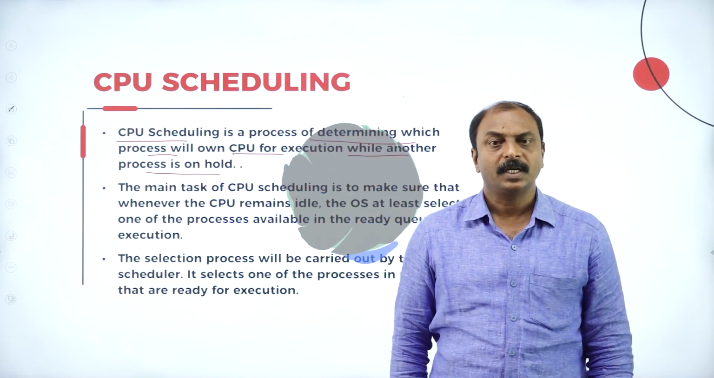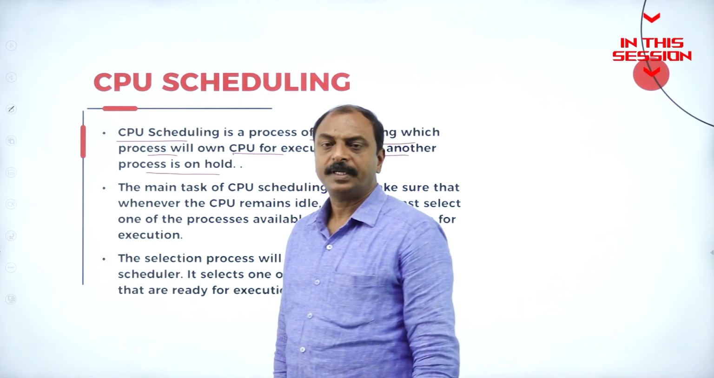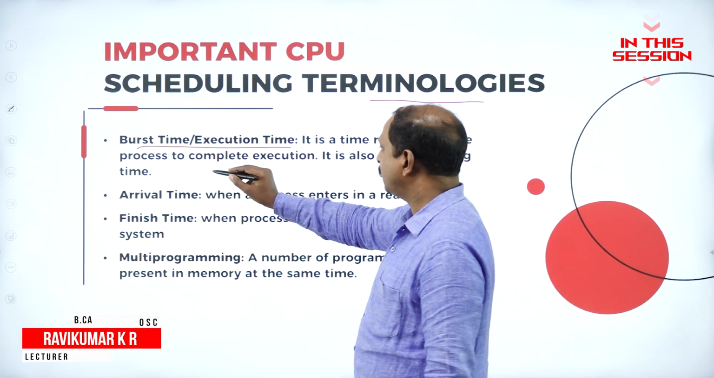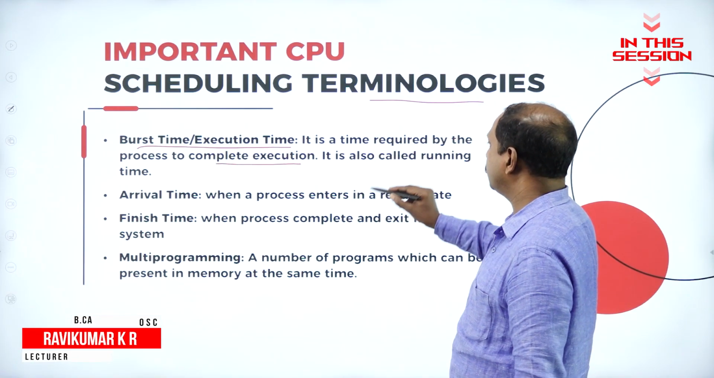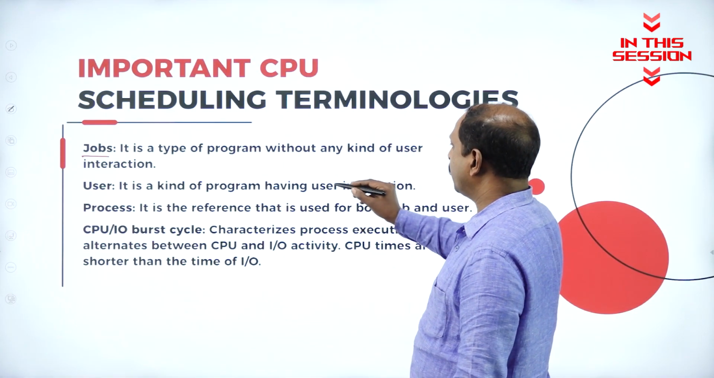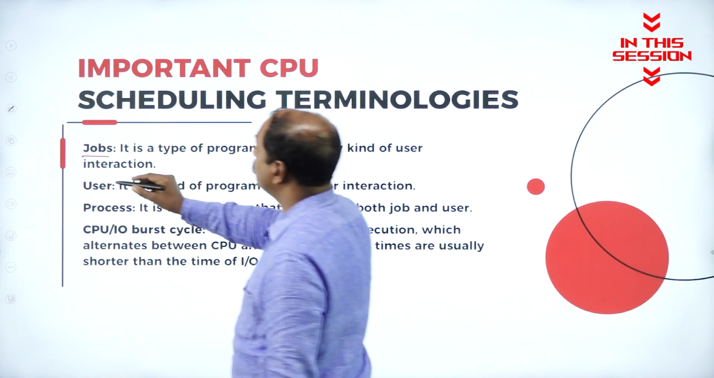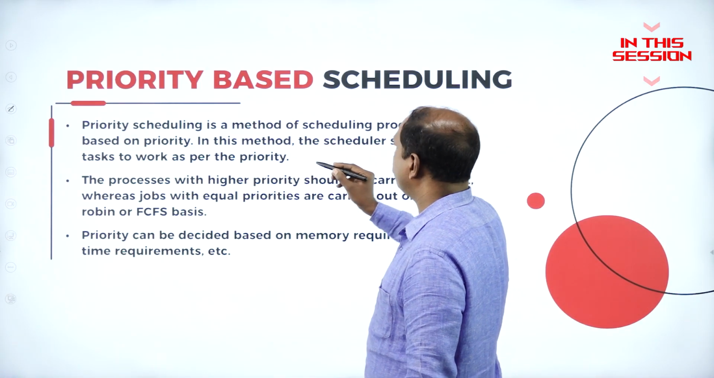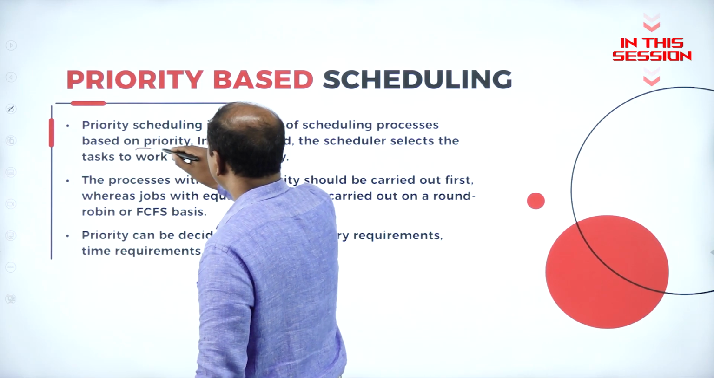What is a process? The programming execution is nothing but a process. It is a time required by the process to complete the execution. It is also called as running time. What are jobs? It is a type of program without any kind of user interaction. Priority scheduling is a method of scheduling process based on some priority.